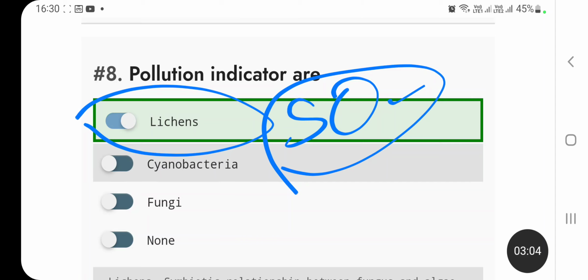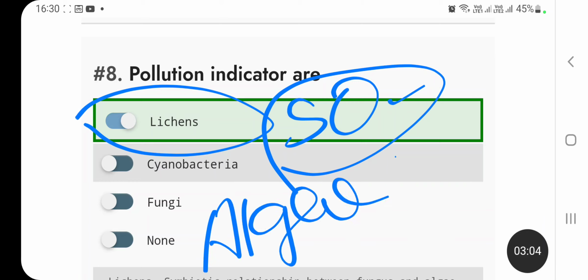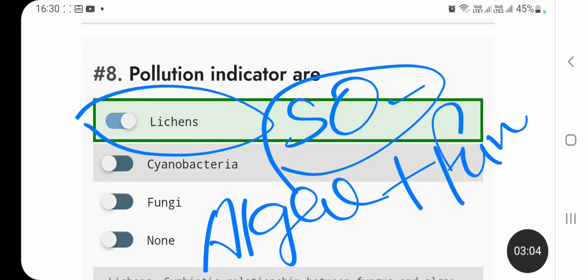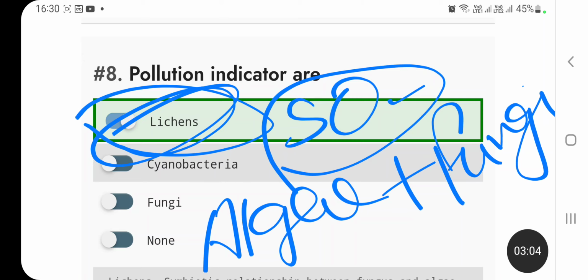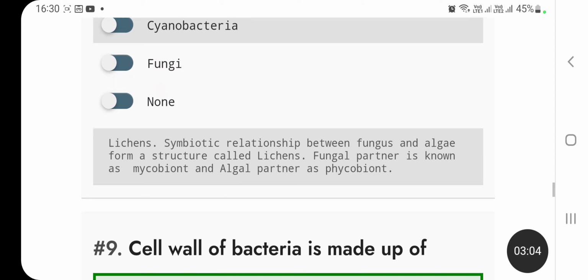What do you mean by lichens? Lichens are the symbiotic relationship between alga and fungi, and the structure that is obtained from their association is known as lichen. The fungal partner is known as mycobiont, and the algal partner is known as phycobiont.